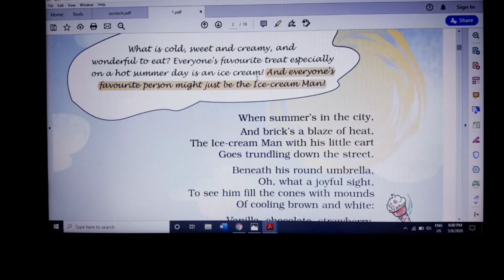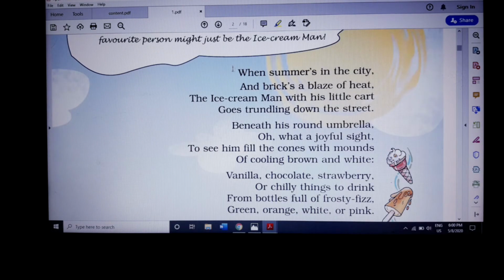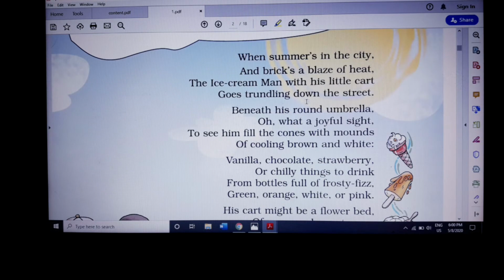So this ice cream man is a favorite person, and he used to roam around in the streets. So when summer is in the city, what season is it? It is summer season, and when summer is in the city and brings a blaze of heat, that is, it is very hot. The temperature is very high.